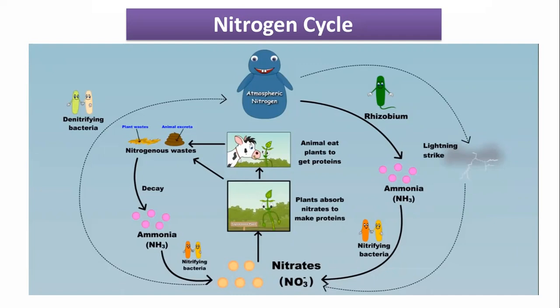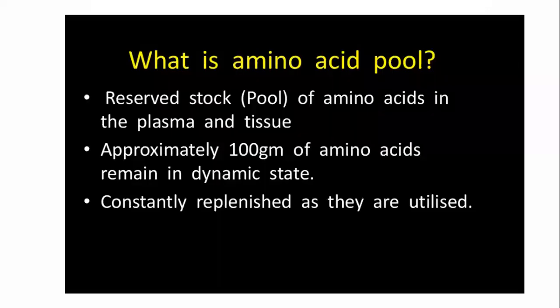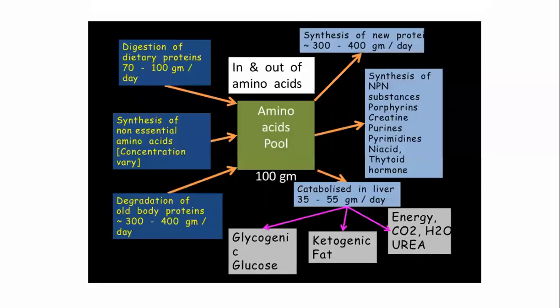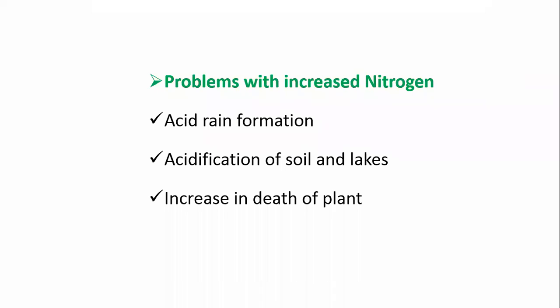Okay. Then we will also discuss some of the problems associated with nitrogen. This is the complete structure of the nitrogen cycle, and how we get protein from nitrogen is through this nitrogen cycle. Okay. Then, before discussing another terminology, we will discuss some problems associated with an increasing nitrogen level in the atmosphere, and what will happen.